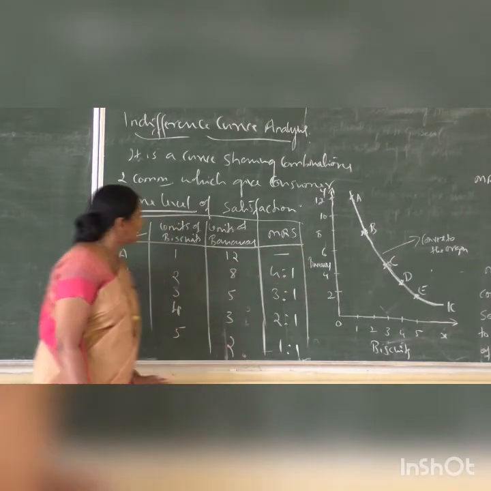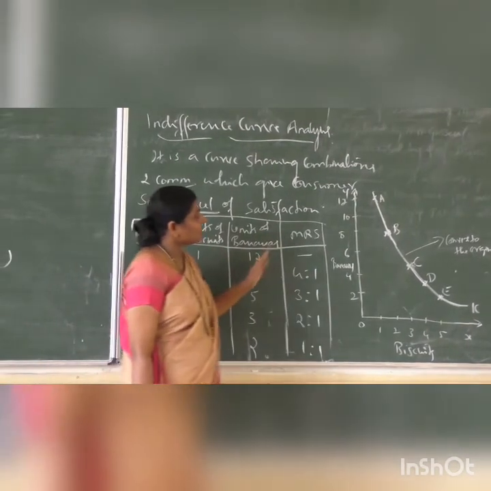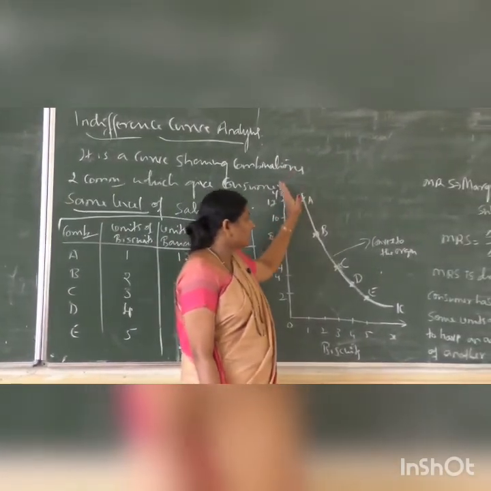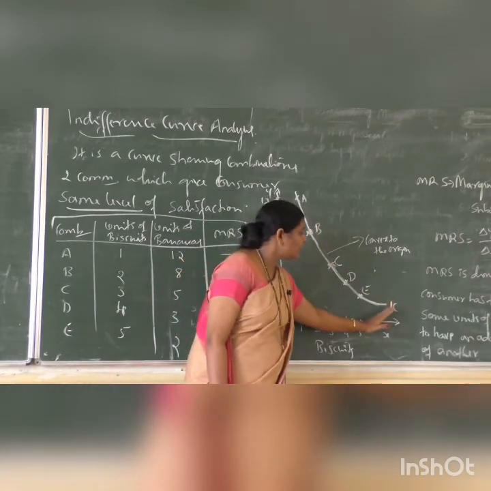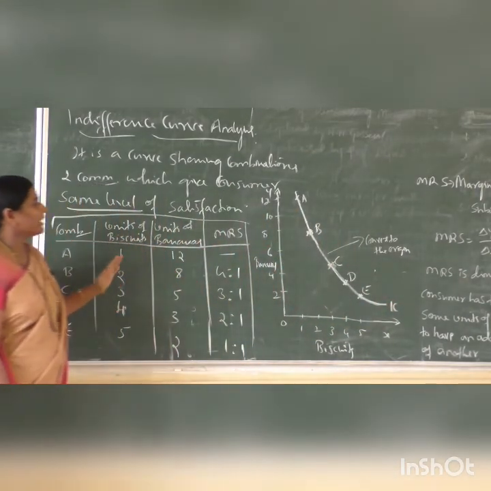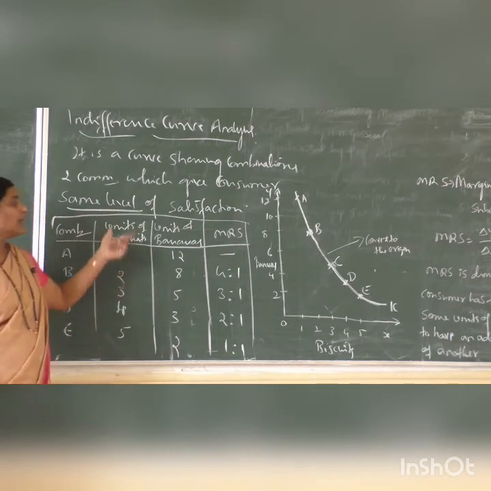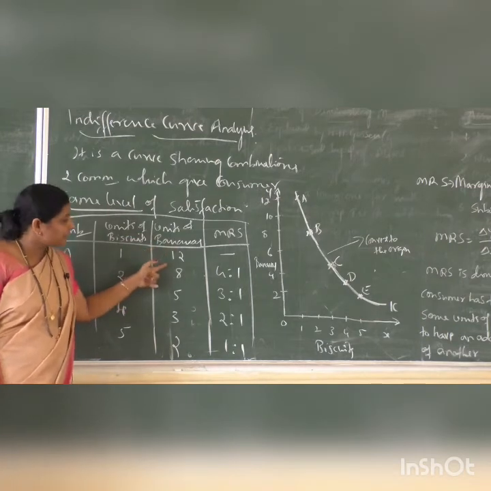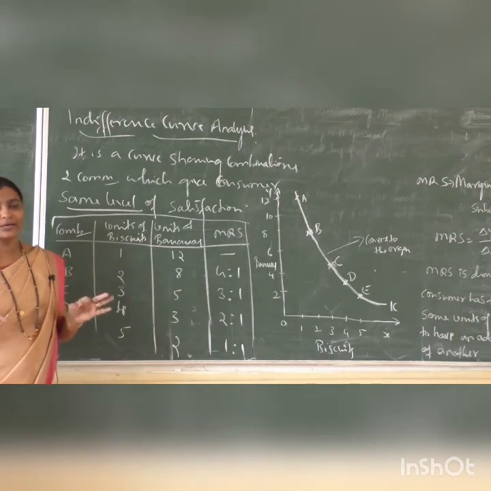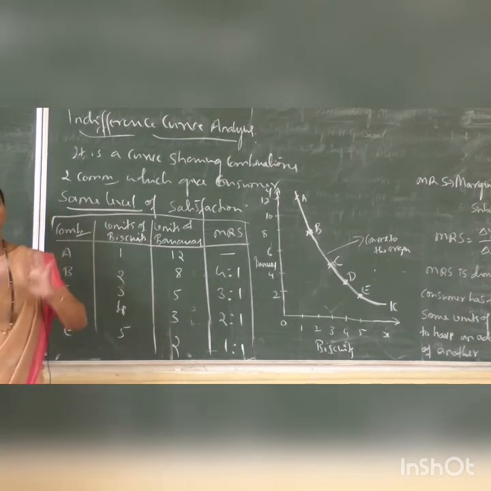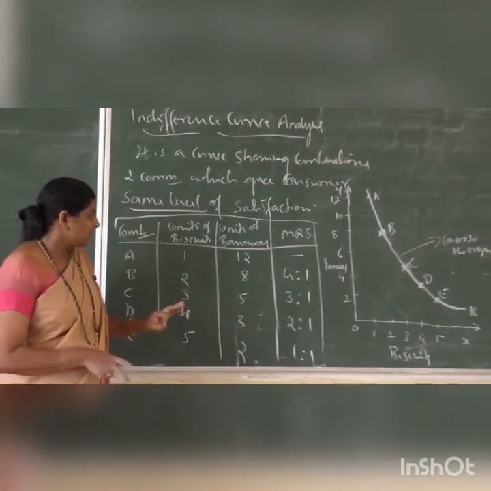This one I will explain later. So here one thing to be noted that indifference curve is downward sloping from left to right. If consumer wants to increase the number of biscuit, he has to sacrifice some units of banana because he has limited income. With his limited income, he can't purchase both the commodities in the larger quantity.